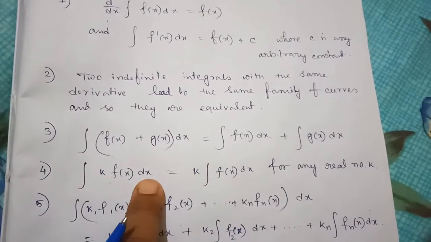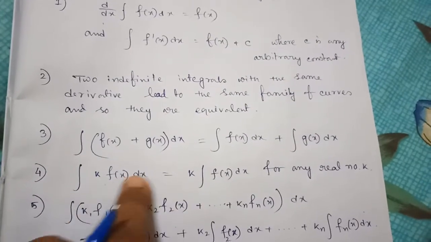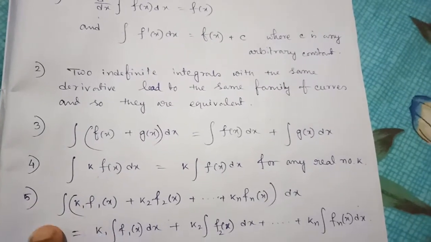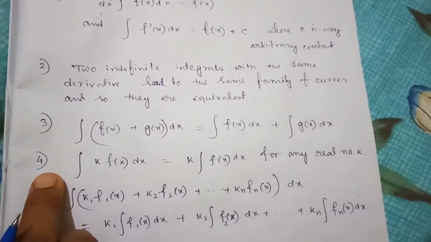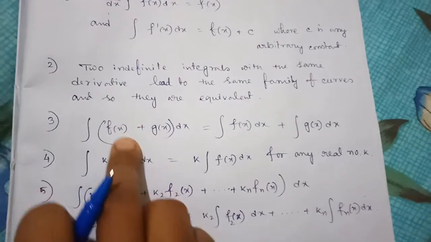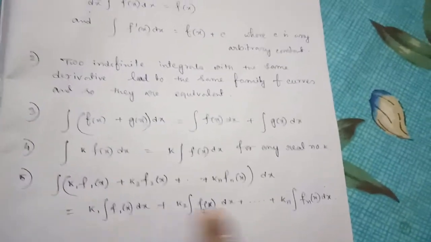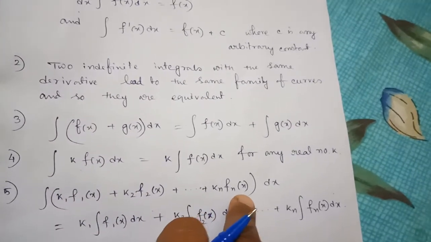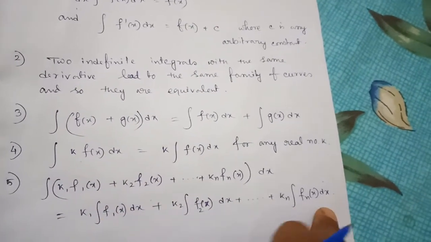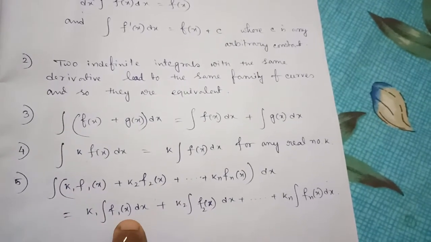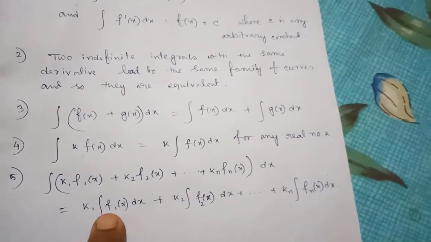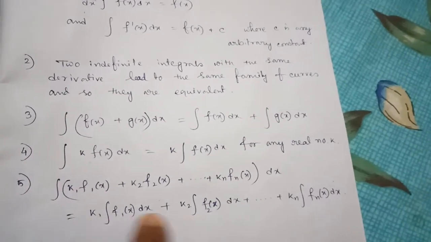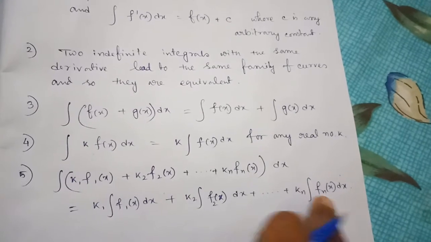So literally we can say that if we get this type of form, we can take the constant out of the integration sign. Properties 3 and 4 together we can write in this way, that for many functions, actually for an infinite number of functions, we can take individual integrations, and similarly by property 4 we can write all constants outside the integration sign.